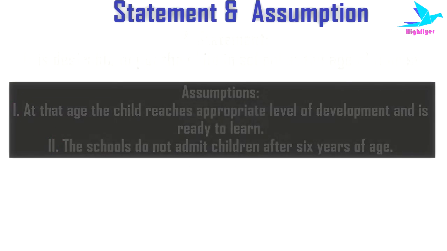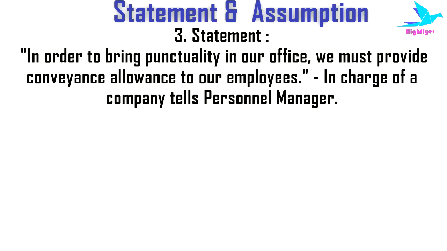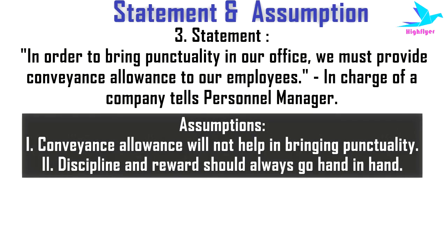Next example. Here the statement is, in order to bring punctuality in our office, we must provide conveyance allowance to our employees, says the in-charge of a company to the personnel manager. Now here the first assumption is, conveyance allowance will not help in bringing punctuality.